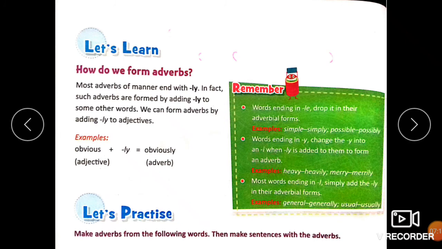Heavy, we drop the y and we add ily. Merry, we drop the y and we add ily. Most words ending in l simply add the ly in the adverbial forms. General is already ending with l. However, we add another ly to make its adverbial form.